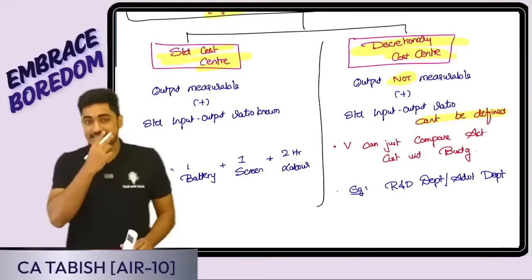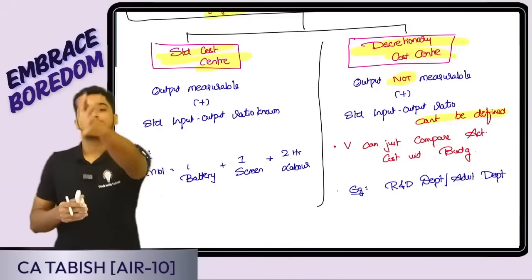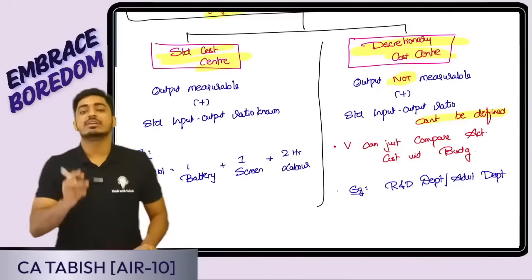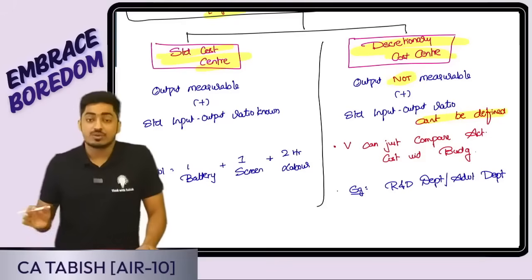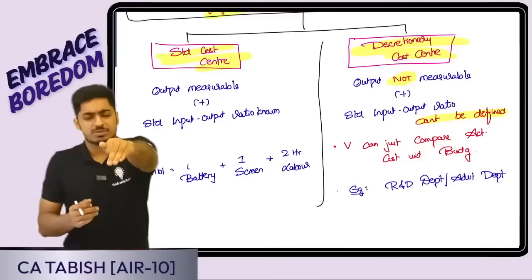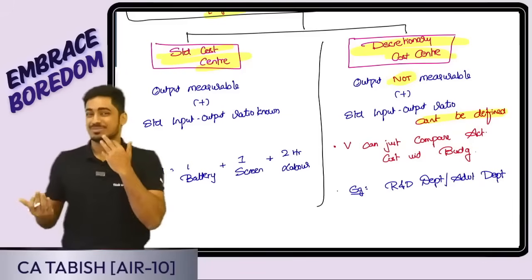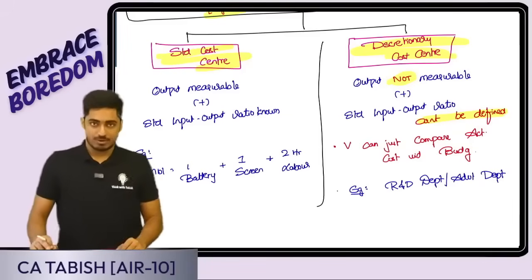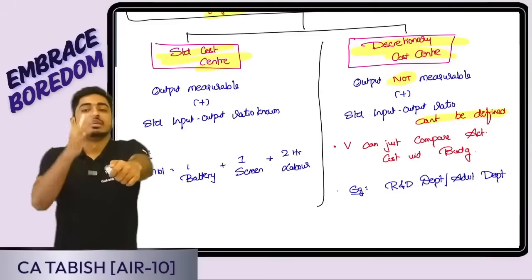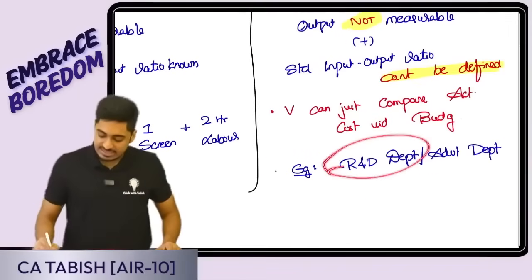Discretionary cost center: there can be some other cost centers where cost is incurred, but a standard input-output ratio is not there. Say for example, advertisement. Assume I incurred 1 lakh rupees of advertisement. Can I tell that because I incurred 1 lakh rupees of advertisement, I should be getting 10 lakh rupees of sale? No, not possible, boss. Or training for my employees. Because I did this much training, this much benefit I should be getting. Can I tell that? No, boss, it cannot happen. Research and development, etc.